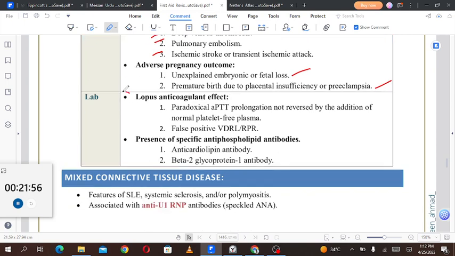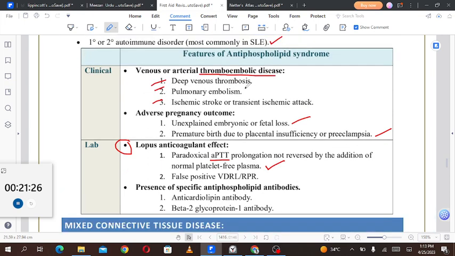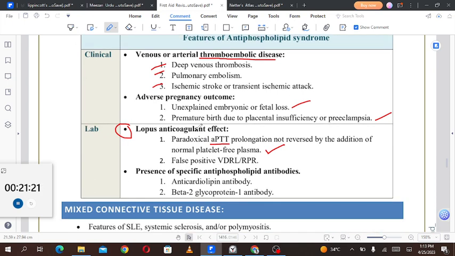Labs may show paradoxical anticoagulation in this hypercoagulable state. There is paradoxical APTT prolongation, which is a measure of the intrinsic pathway, not reversed by addition of normal platelet-free plasma. So in the labs we get a prolonged APTT, and that is why we call it the anticoagulant effect. It is also called lupus anticoagulant syndrome, but practically, as seen in the patient, it is a hypercoagulable state. The lupus anticoagulant syndrome is basically a hypercoagulability syndrome. That's a paradox, but remember that.